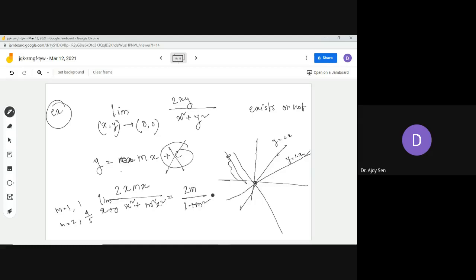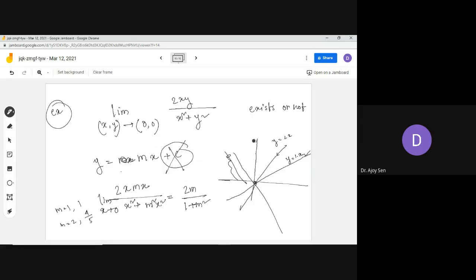If it exists, then we can't do it in this way, because overall we are taking only some straight lines. Even if the value does not depend on m, you can't say anything, because you are just taking only straight lines.